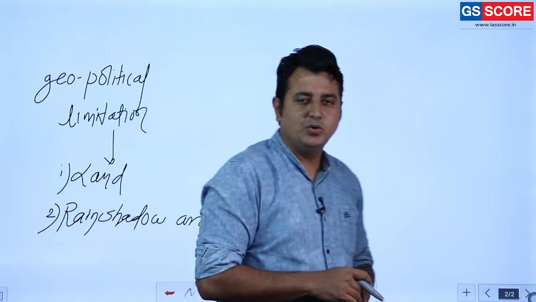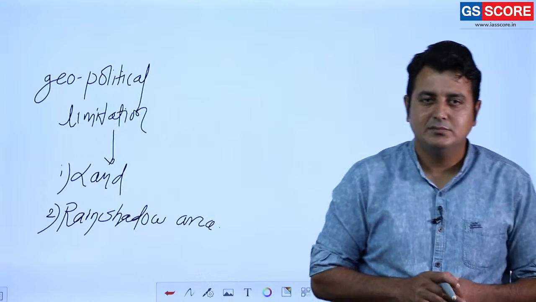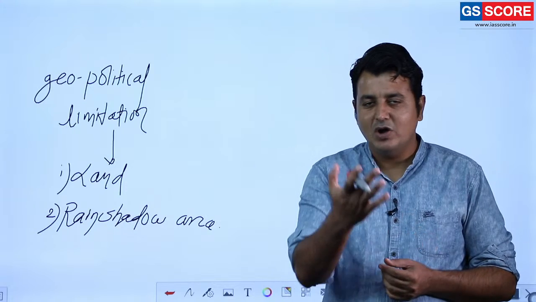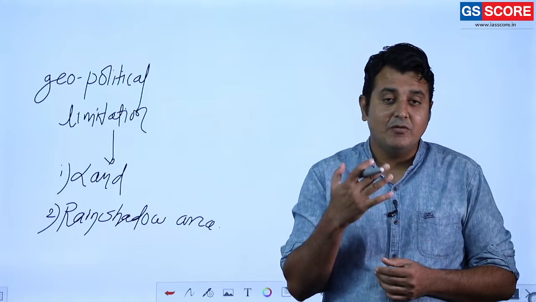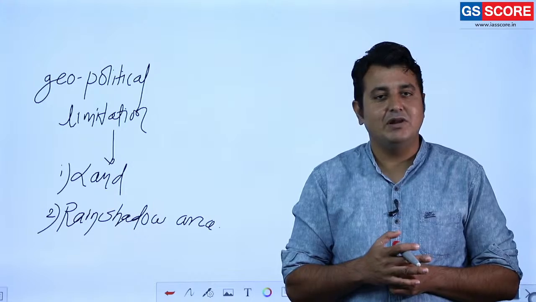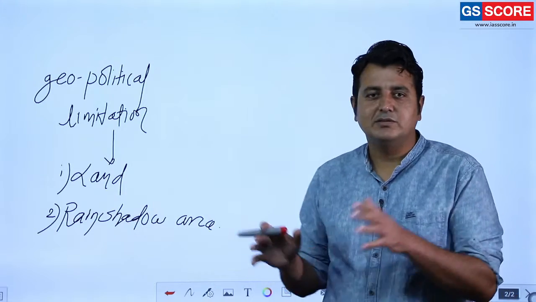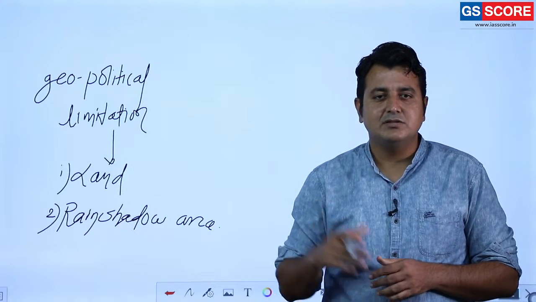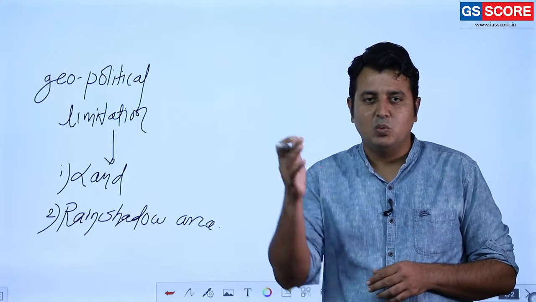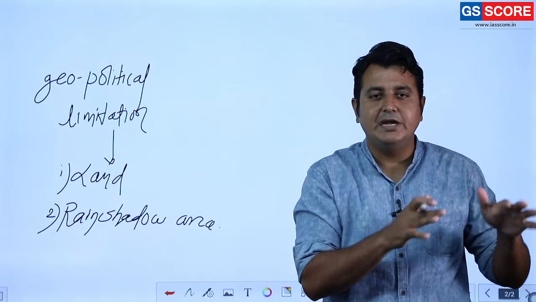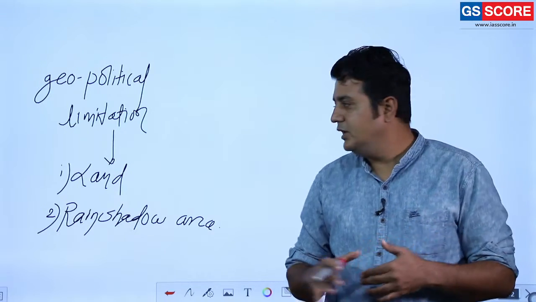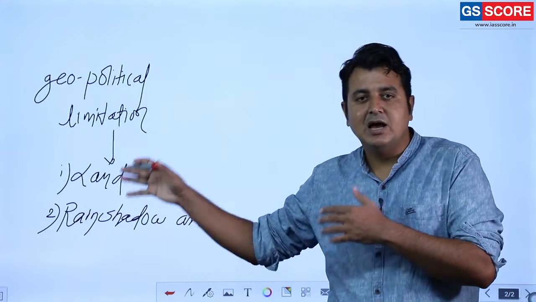Rain shadow area. Do you know what a rain shadow area is? Why is it there? It is simple. If you know the geography, if you have read the 11th standard geography NCERT, then you will get to know exactly. Basically, the presence of the Western Ghats is there. The Western Ghats have orographic rain, but once it crosses, the rainfall reduces. That is a rain shadow area. So basically, land is not as fertile as the alluvial plain.